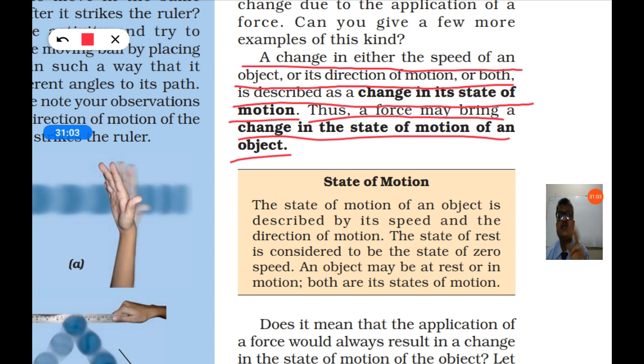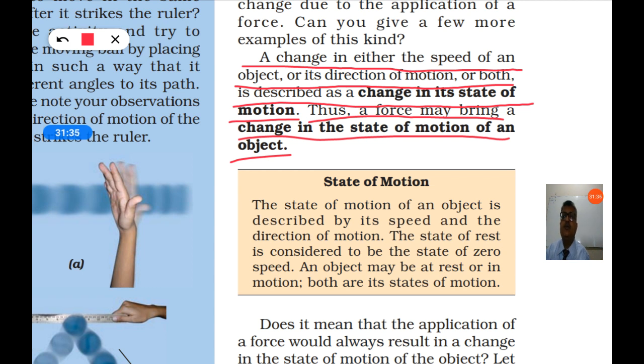So, three things can happen. A moving object can be stopped, an object at rest can be moved, or you can change the direction of the moving object, or you can increase the speed of the moving object, or you can decrease the speed of the moving object. So its state of motion is changed when you apply a force.